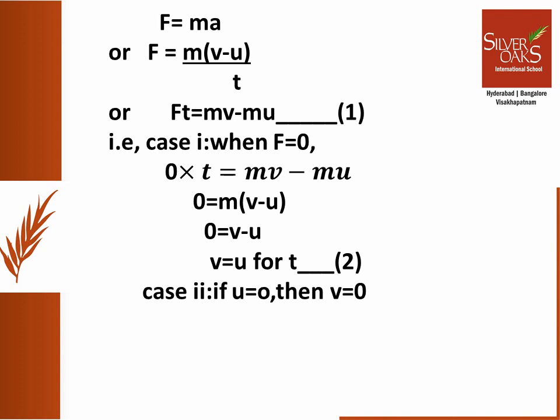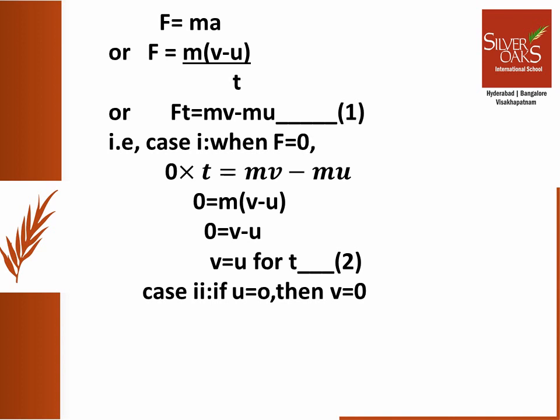Let us consider a case when the net force acting on the object is 0. So if you substitute the value of force 0 in equation 1, you get 0 into t is equal to mv minus mu. And if you take m common and send v on the other side, you will get v is equal to u for whatever time t. Now this means that the object will continue to move with uniform velocity u throughout the time t.